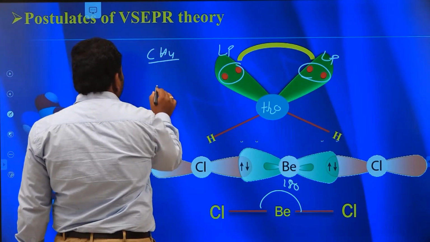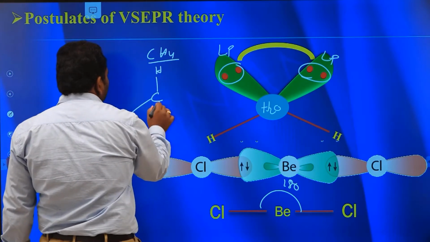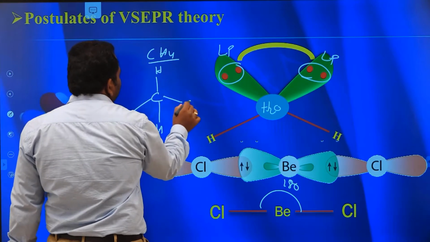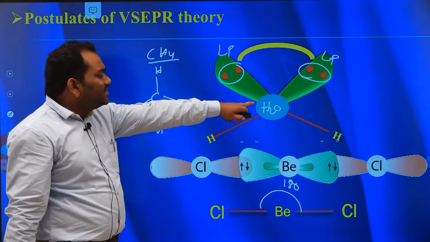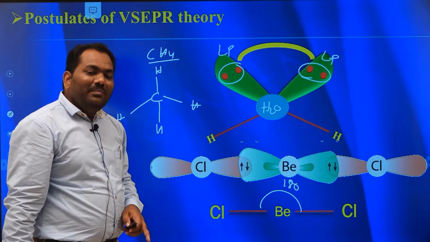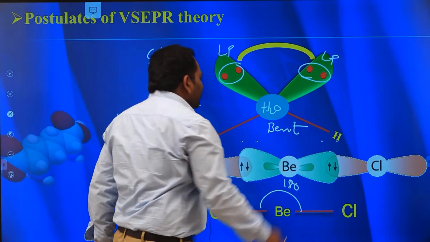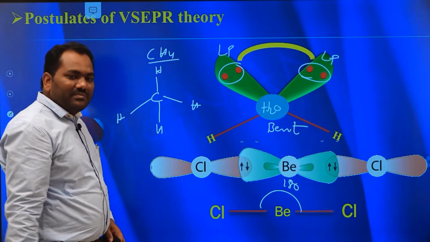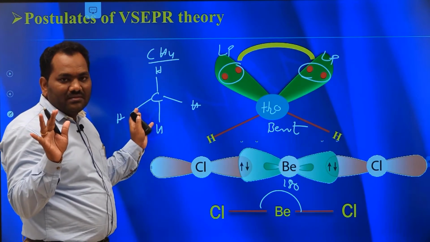This methane molecule contains 4 electron pairs. It maintains a tetrahedral shape, but the H2O molecule maintains a bent shape. Both have the same number of electron pairs.